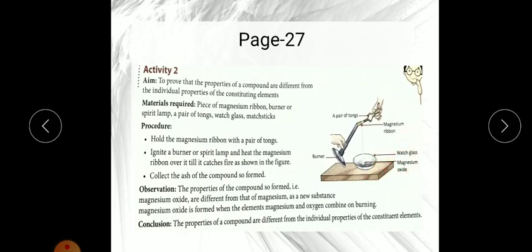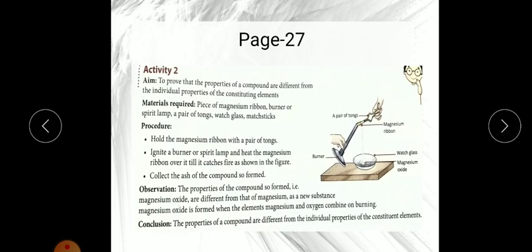What we are doing in this is holding a magnesium ribbon with a pair of tongs, like the tongs we use in our kitchen, and burning it. Now we have to observe what is going on.